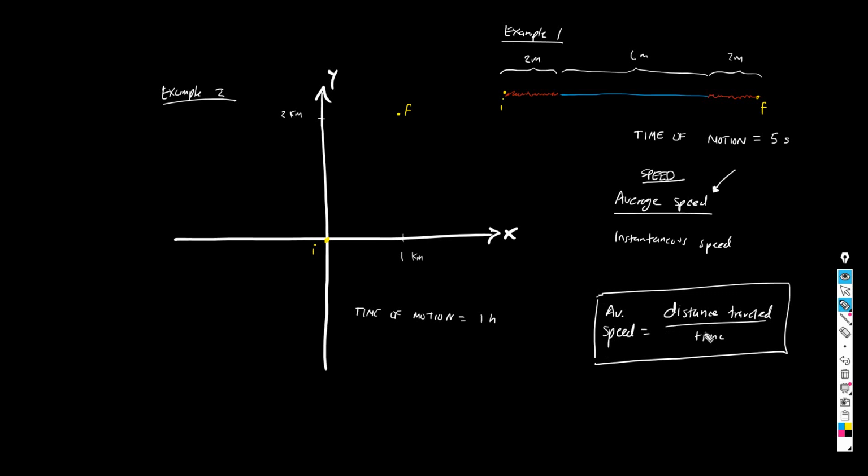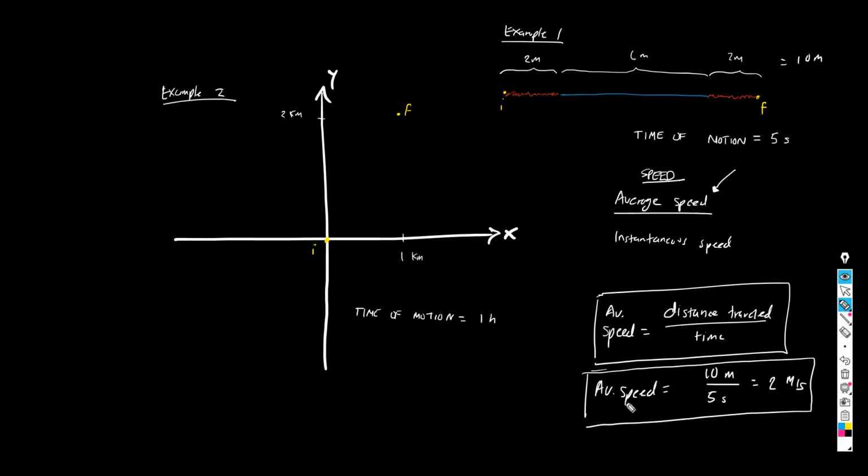And remember, this is the definition of average speed, the one I already told you about. It's just the distance traveled divided by the time. How much distance did the pencil travel? 2 meters plus 6 meters plus 2 meters. That's going to be a total of 10 meters from the initial to the final point. And I'm being told that the time of motion is 5 seconds. So in order to get the average speed, all I need to do is divide the total distance traveled over the total time of the motion, and we get 2 meters per second, and that's the average speed.